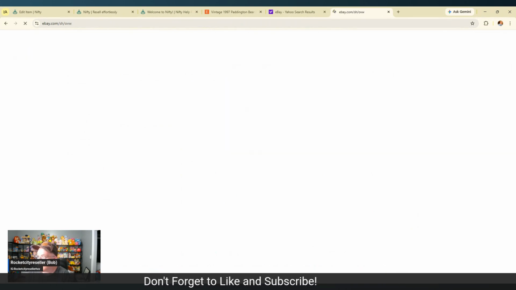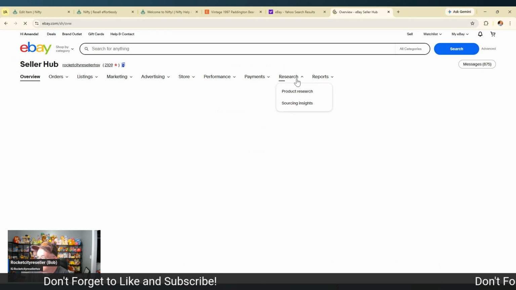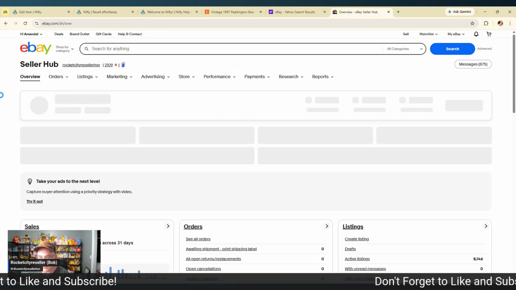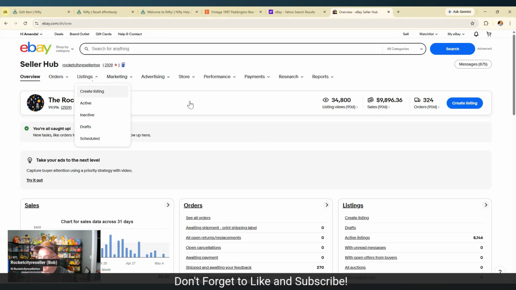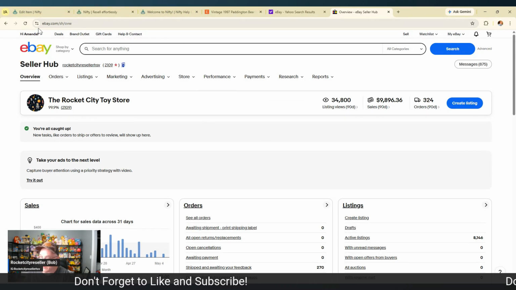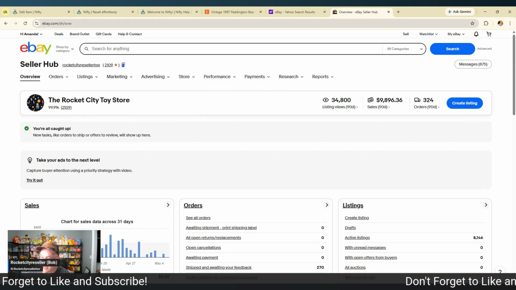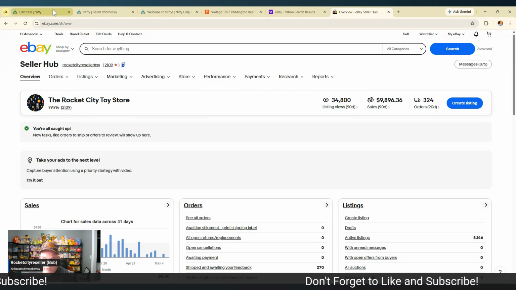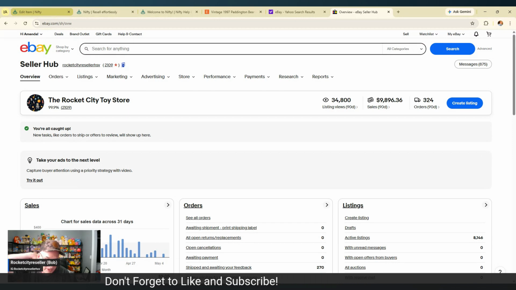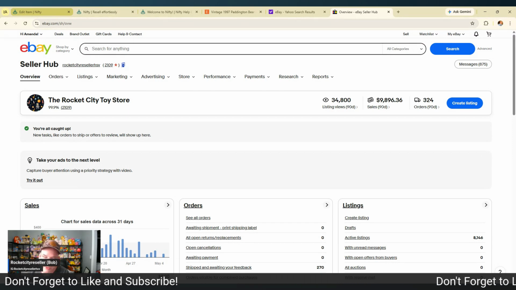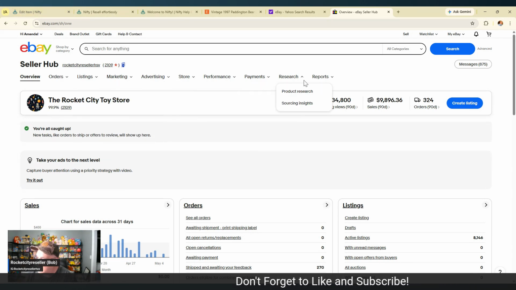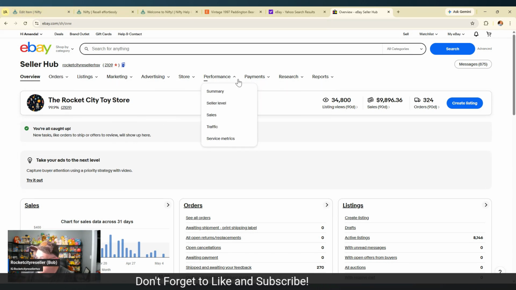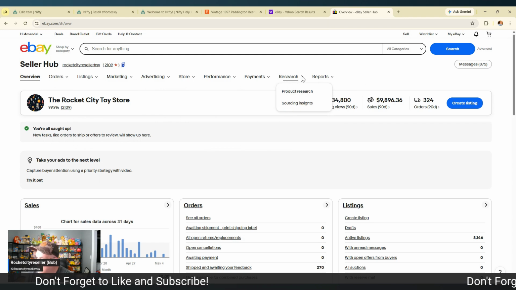So let's see if this thing will let me sign in. Yeah, I'm in. All right, so why I'm signing in. Okay, so in eBay, a lot of people that are new don't know this. Under your seller hub, and if you want to get to your seller hub, it's ebay.com/sh. A lot of times when you're first logging into eBay, you don't log in through the seller hub. You kind of have to dig for it a little bit. But once you get in there, it kind of defaults there. So under seller hub, there's a lot of tabs here. And let's go to research.